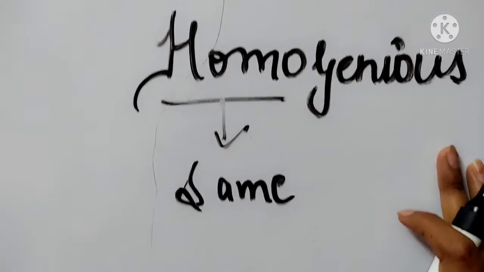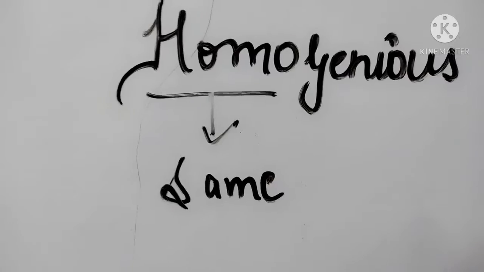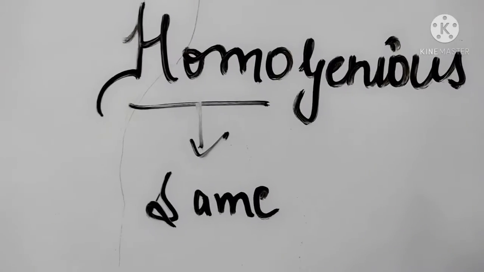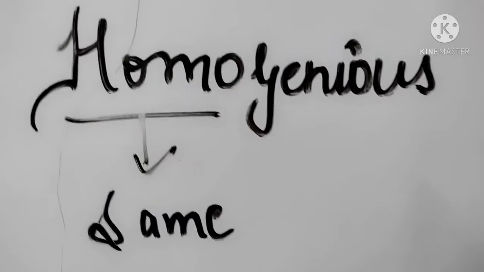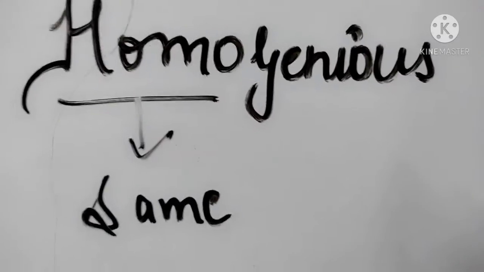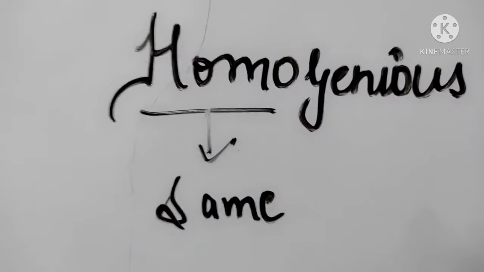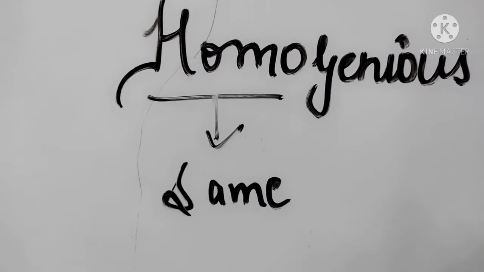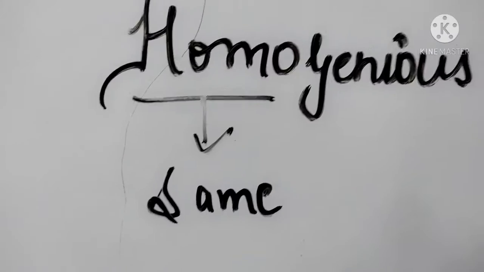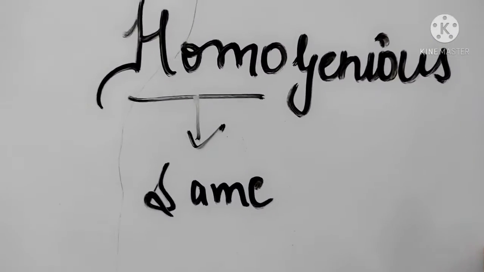When the property of a mixture is the same in the whole mixture, it is called a homogeneous mixture. When the property of any mixture is the same all around the mixture, that mixture is called a homogeneous mixture.